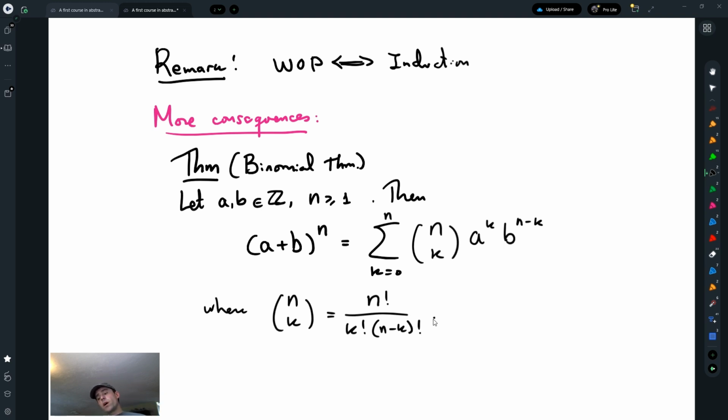I made the same exact mistake when I taught this just a couple days ago. So one can prove the binomial theorem just using the axioms and using induction.